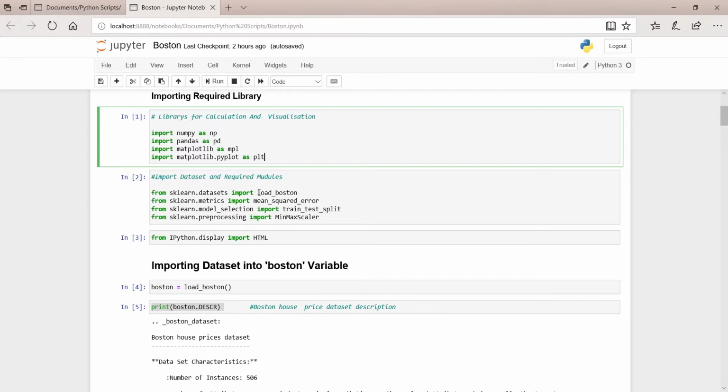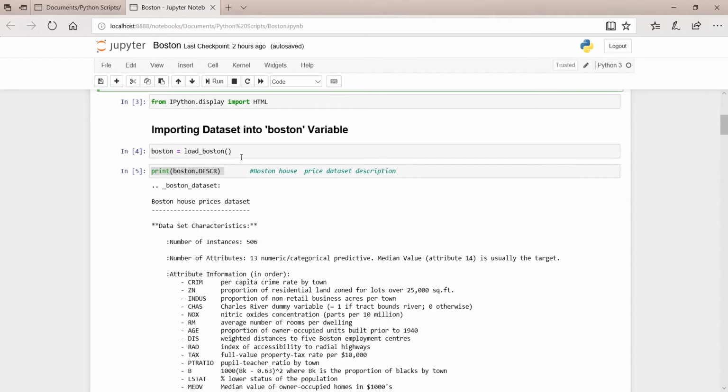load_boston is the module which loads the Boston dataset, and mean squared error is the module which calculates the mean squared error. train test split is the module which splits the dataset into two parts, test data and train data, and MinMaxScaler is used for scaling the data.